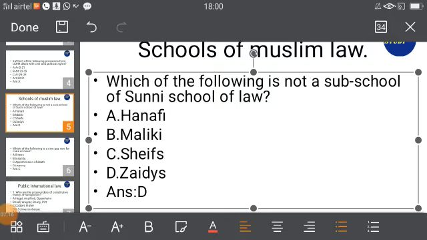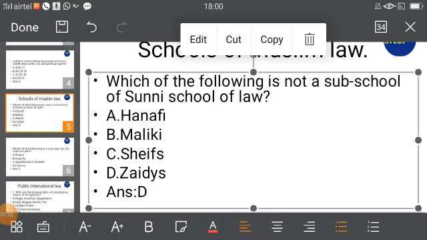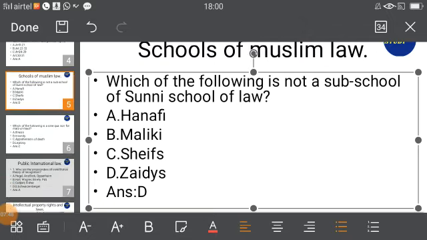This is also a very basic question, I felt, because if you look at the syllabus sheet, it is clearly mentioned that schools of Muslim law was included. So whenever we study schools in the syllabus sheet, we will definitely go through Sunni and Shia, and sub-schools. But what we usually do when we prepare is that we don't go in detail, because we are more familiar with the Sunni school of law.